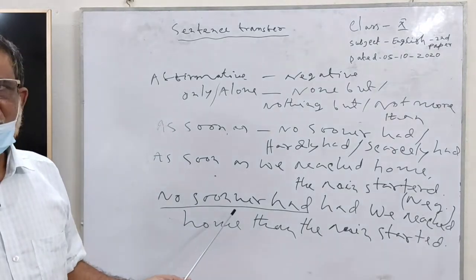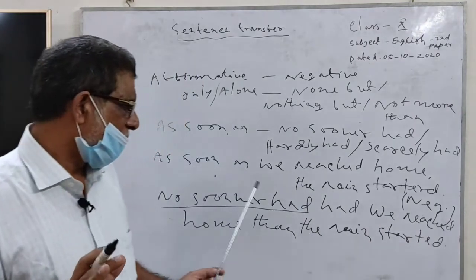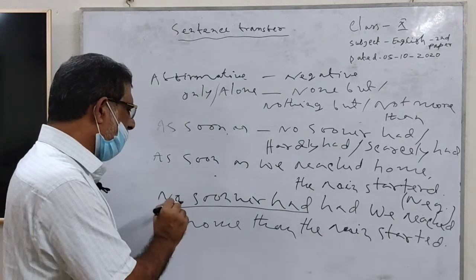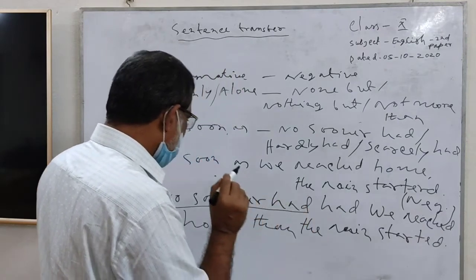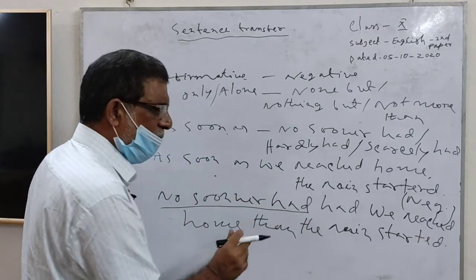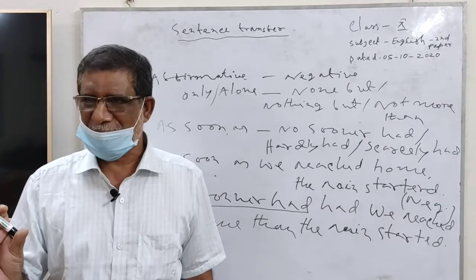But there are some differences here. When you use no sooner had, then you use then as a conjunction between the two sentences.